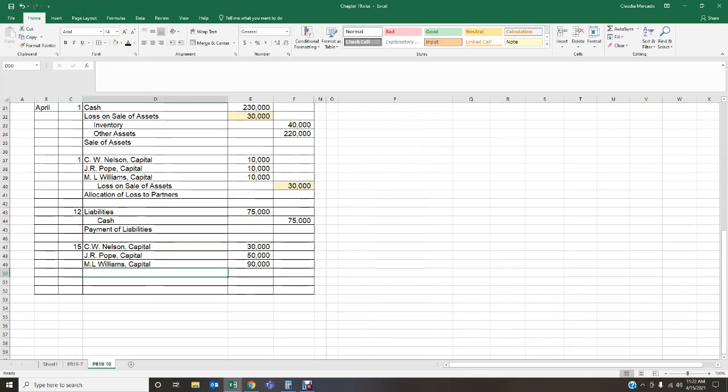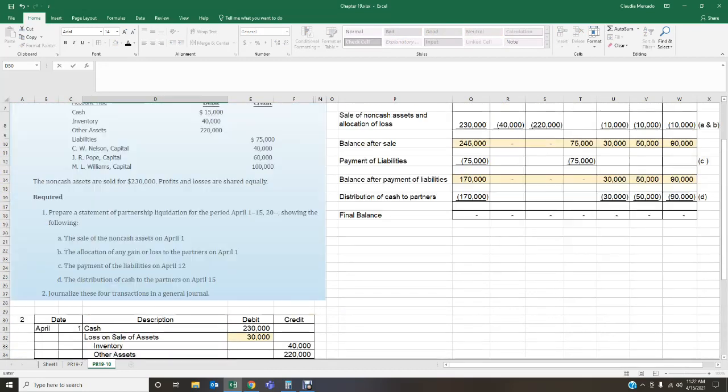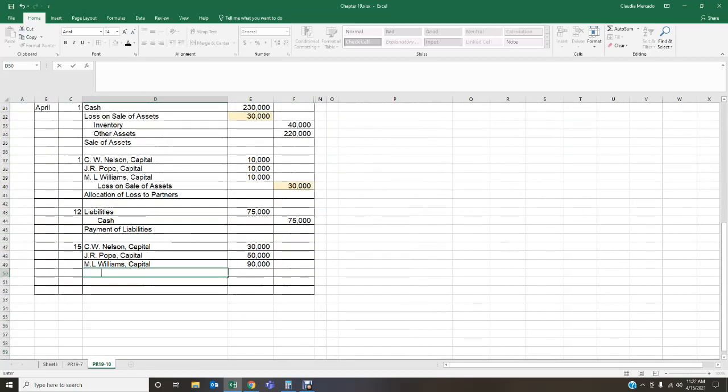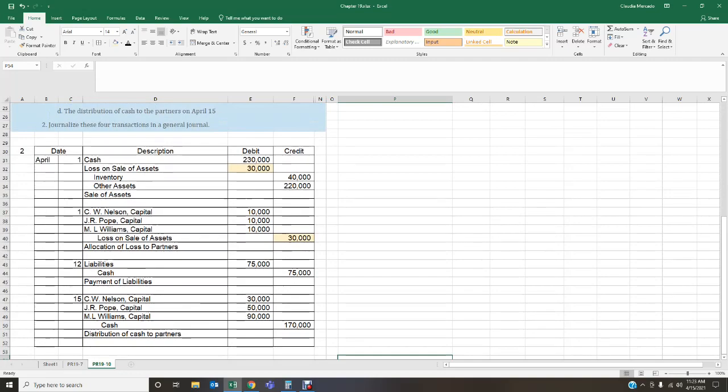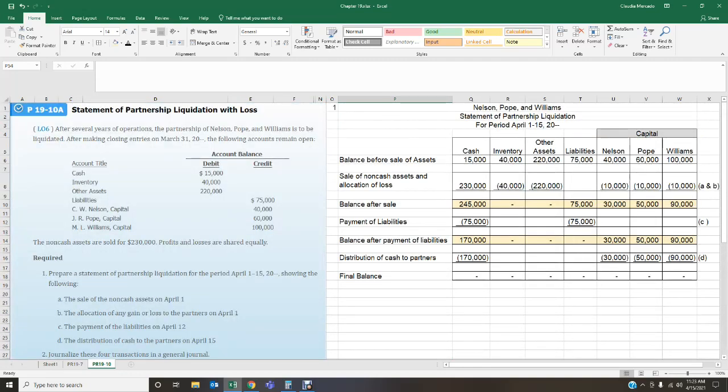Okay, so then what's happening to my cash? I am distributing my cash over to my partners. So cash decreases. When cash decreases, cash gets credited for the total of $170,000. This is the distribution of cash to partners. That is what's going on in the 4th transaction. You just need to be very comfortable understanding what happened in each of those transactions, what accounts increase, what accounts decrease, and so forth. So this is the end of problem 1910.